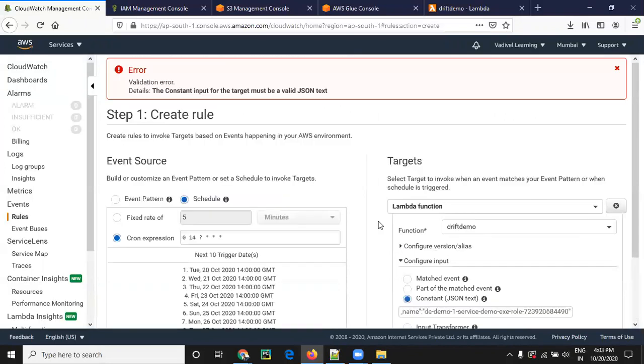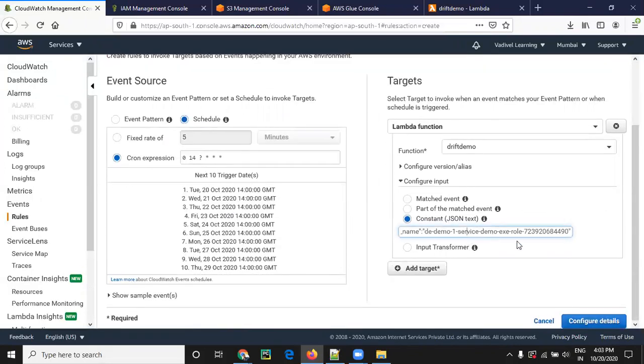Yeah, every day it will run at 2 o'clock GMT, which is 7 or 7:30 in our IST time. So every time it will check whether the drift is there or not.